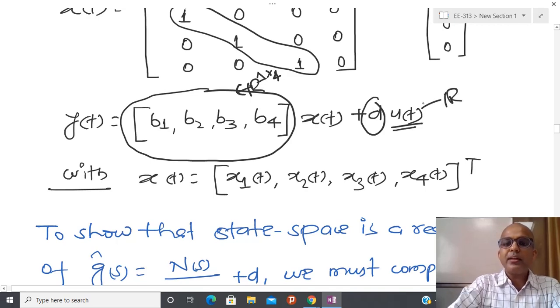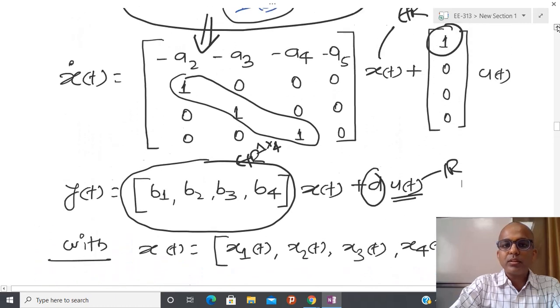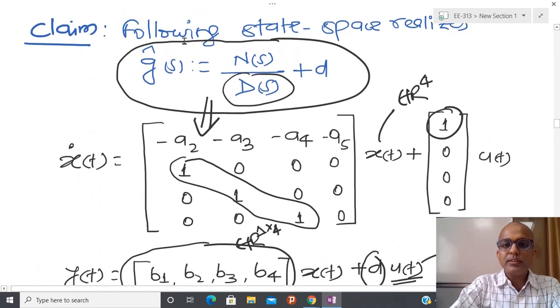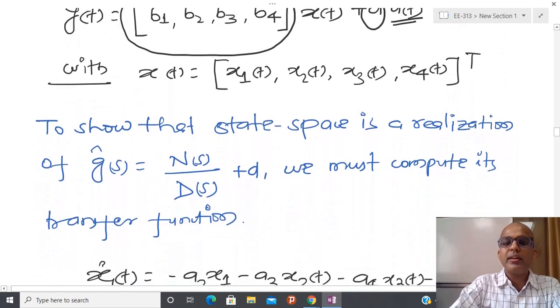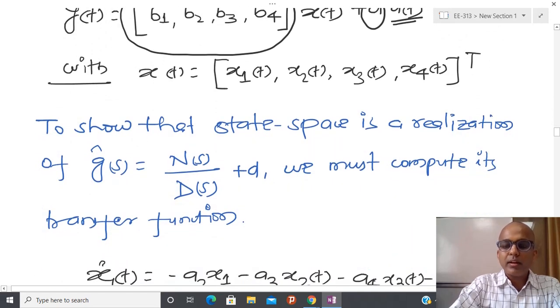So in this way, from this particular transfer function I have constructed this kind of set of first order differential equations, and that is called the state space equation.